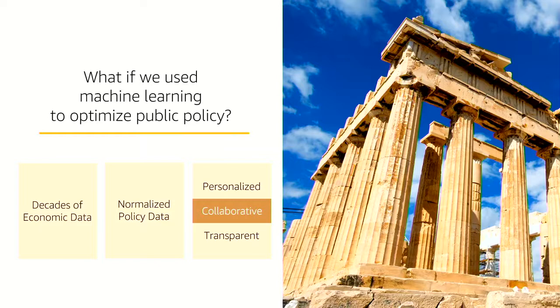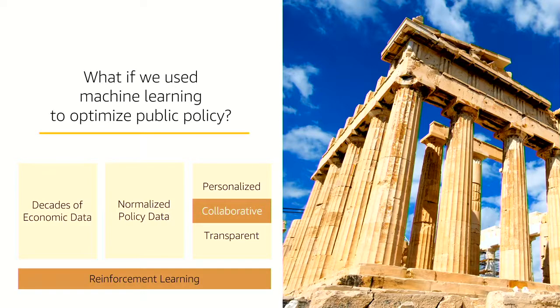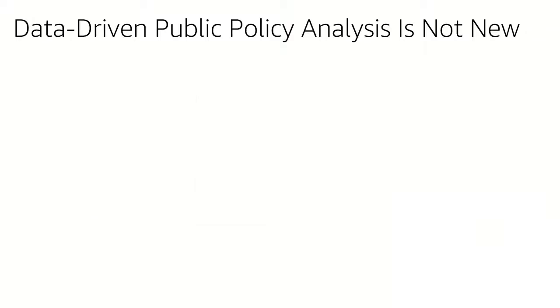And then lastly, if we think about what we would want our system to be, right, we're looking for something that is personalized, that can actually reflect the individual perspectives of each person, collaborative and transparent. And then lastly, we want to wrap this in reinforcement learning, right? Reinforcement learning is showing potential to be intelligent, but also to actually model some of these mechanisms here.